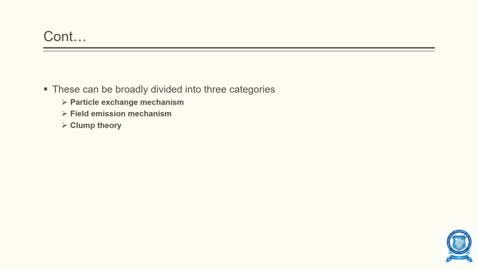These can be broadly divided into three. Three mechanisms are there to explain the vacuum breakdown. First one is particle exchange mechanism, second one is field emission mechanism, and third is clump theory.